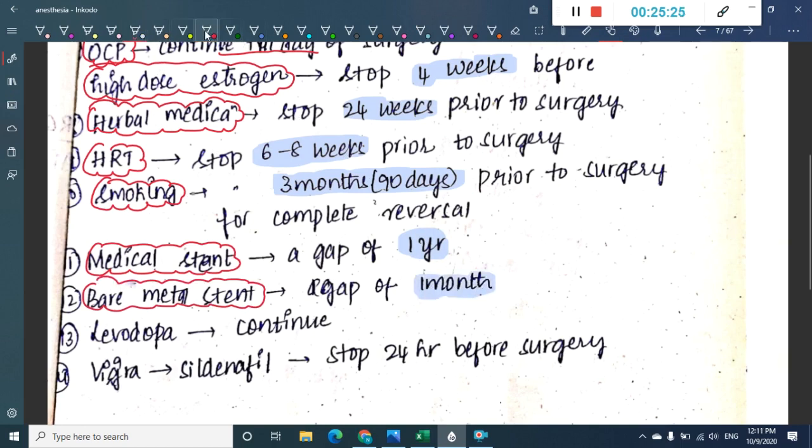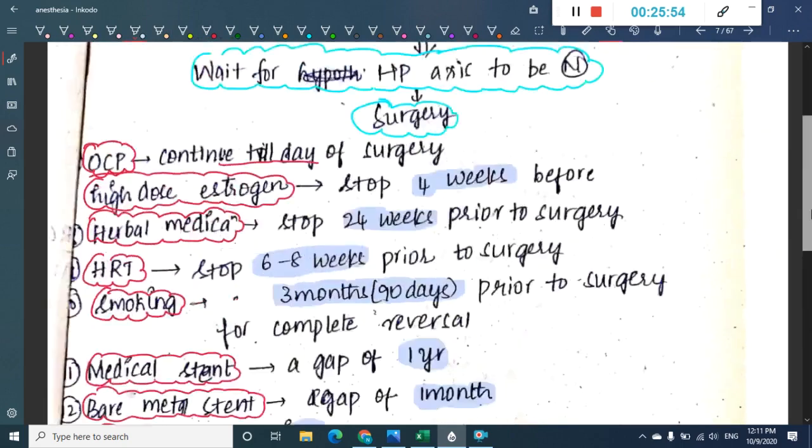For a medicated stent you should take a gap of 1 year. For a bare metal stent you should take a gap of 3 months. Levodopa should be continued. You will have to continue levodopa. And if one takes Viagra or sildenafil, this should be stopped 24 hours prior to surgery. So these are the timelines which are very important.